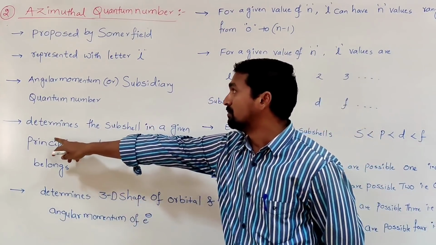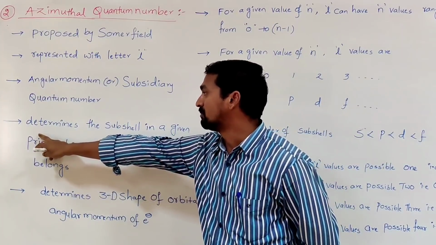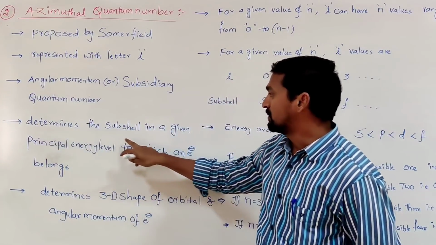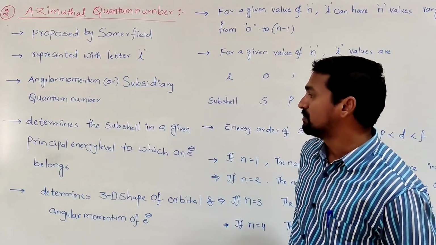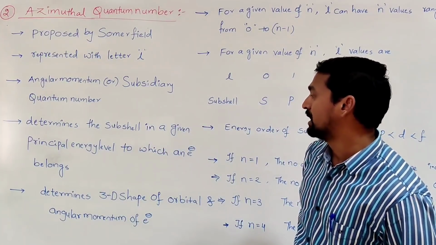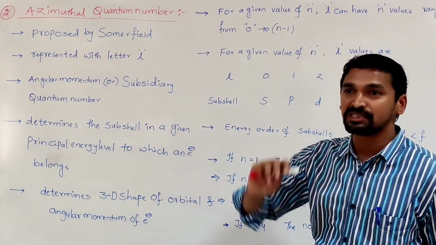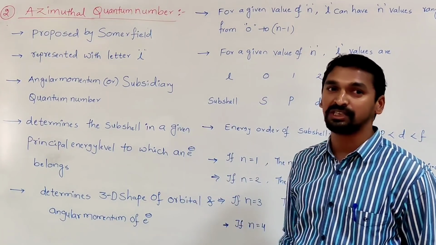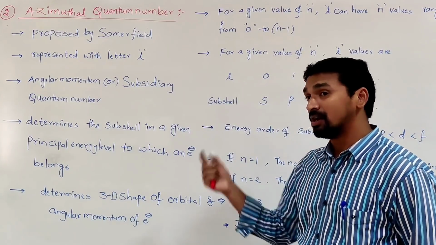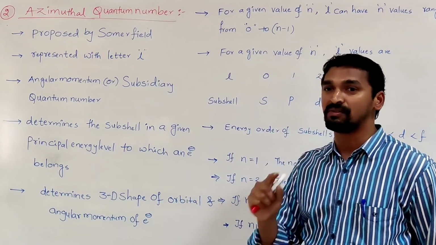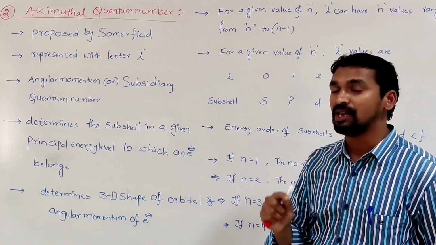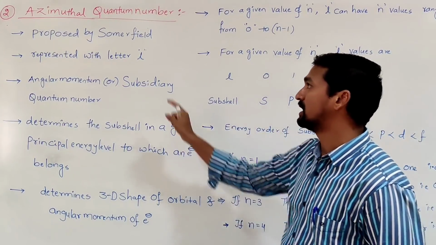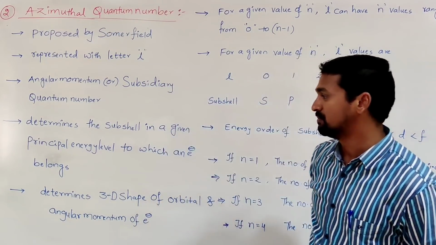The main use of the azimuthal quantum number, as I just said, is to determine the subshell in a given principal energy level to which an electron belongs. With the previous quantum number, we can determine in which main energy level the electron is present. In that main energy level, again sub-levels are present. In which sub-level the electron is present is given by the azimuthal quantum number.